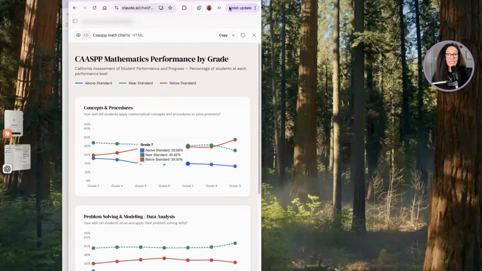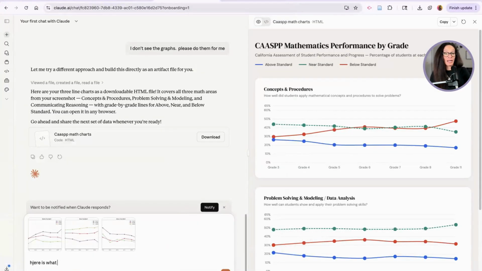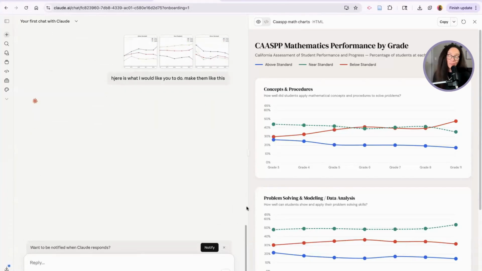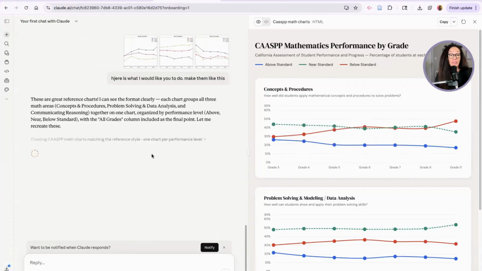So now I just gave Claude the 3 examples. Here is what I would like you to do. Make them like this. Now, I don't know if it will, because it clearly did this, which is beautiful, but I really wanted to separate it. And these are great reference charts. So now I'm training it to do what I want to do in the future, because I like to do this with a lot of different districts in the state of California just to see what the trend is.